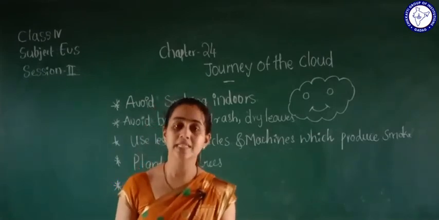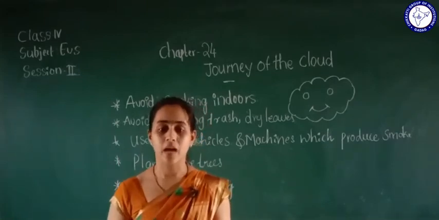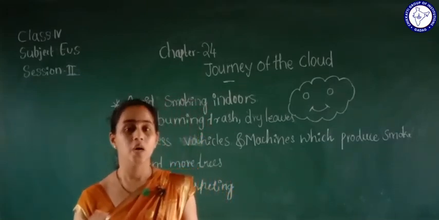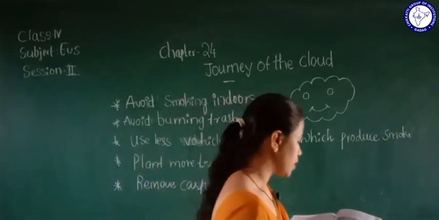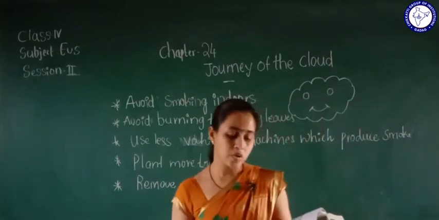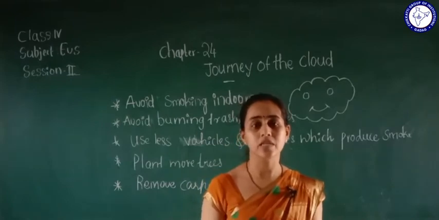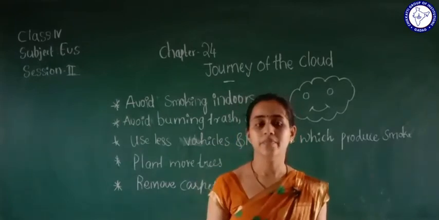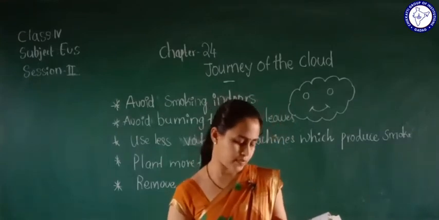We can see 7 colors. What are those? Violet, indigo, blue, green, yellow, orange and red. These are the 7 colors that make a beautiful rainbow, okay?